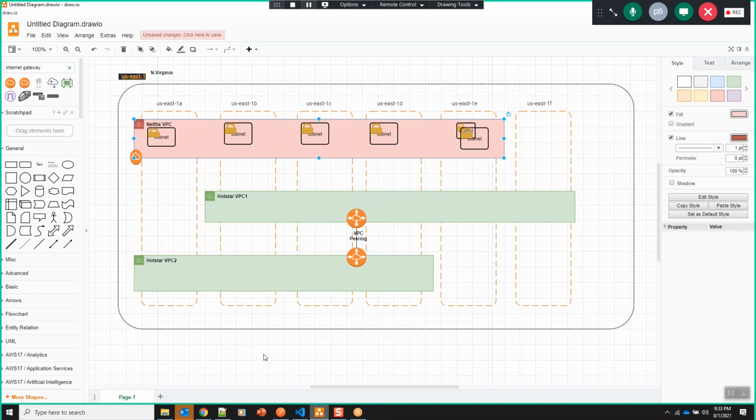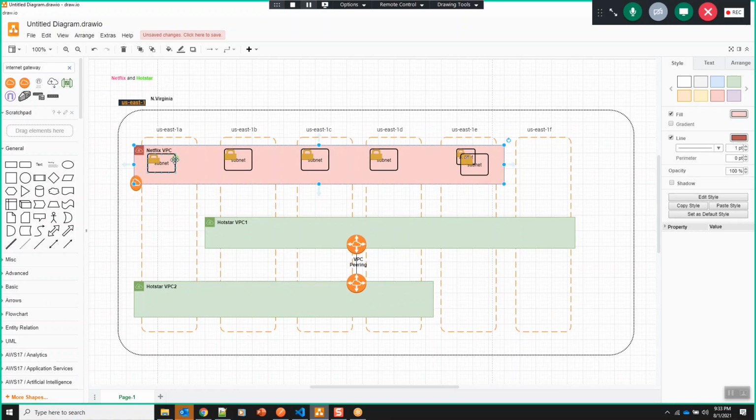Let me give you one more example. Let's say you are in the US and you want to travel to Canada. First thing, you need to have a route, right? Apart from having a route, is the route alone enough? No, you need to have the corresponding visa so that you can travel to Canada. So what is important to have connectivity from one place to another? First, we need to have the route. Then we need to have the eligibility, or the access.